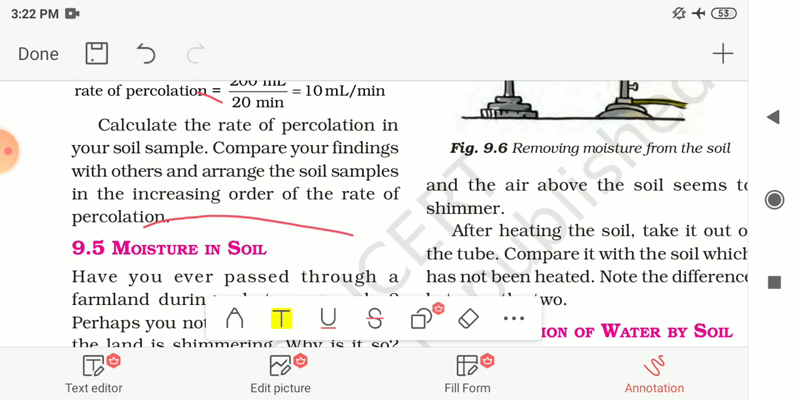So till now we have seen these things in this chapter. The remaining part of this chapter we will study in the next video of this chapter.